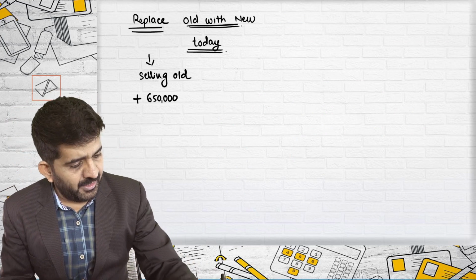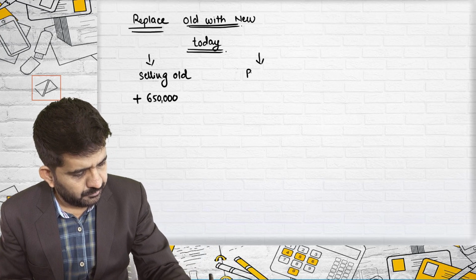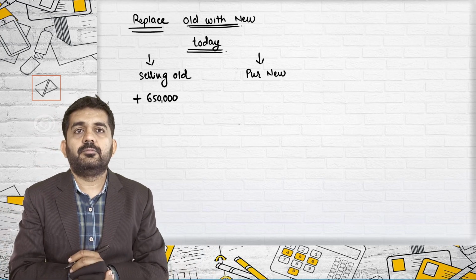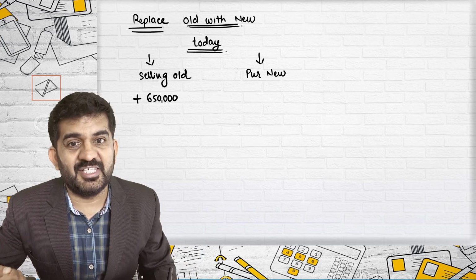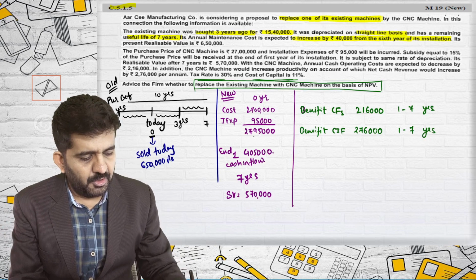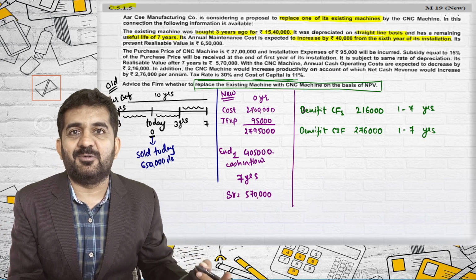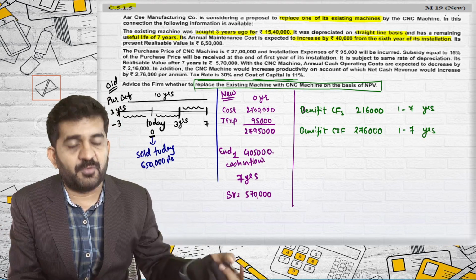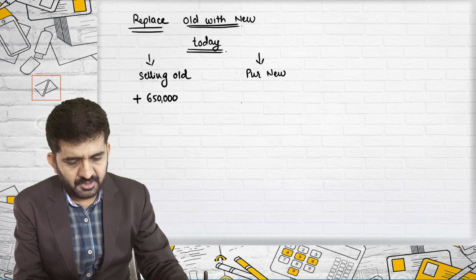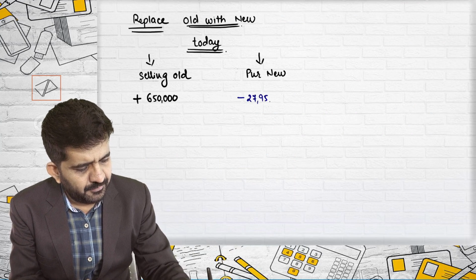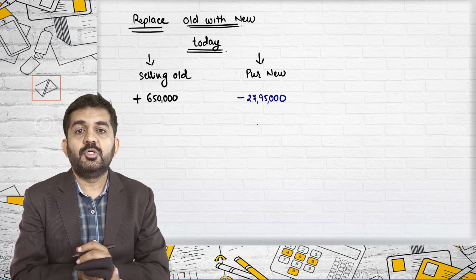What will happen today? You will purchase new. If you will be purchasing new, how much will be the cash outflow today? 27,95,000. Sir, we are getting a subsidy, but the subsidy is a cash inflow at the end of first year. So we will be purchasing new at 27,95,000.